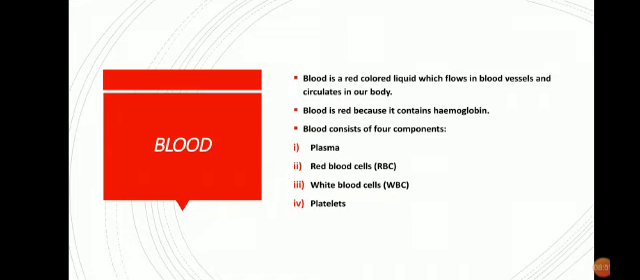Now this plasma, as I said, is a liquid, and red blood cells, white blood cells and platelets float in the plasma. So what is the proper definition of blood? We can say now, blood is a liquid called plasma with red cells, white cells and platelets floating in it. Now we will be describing all four components of blood and their functions in detail.